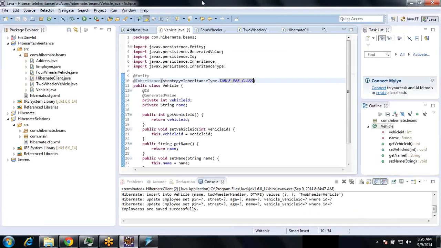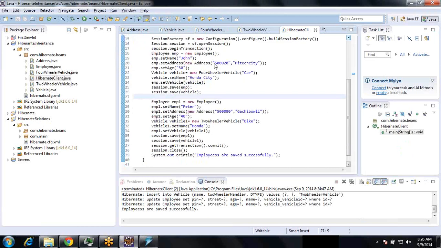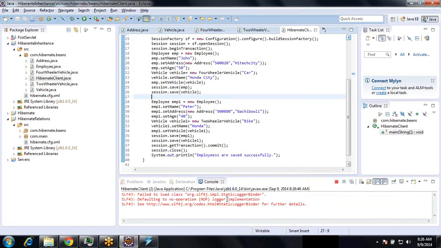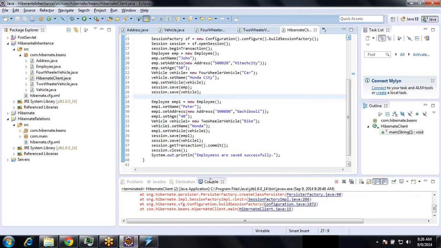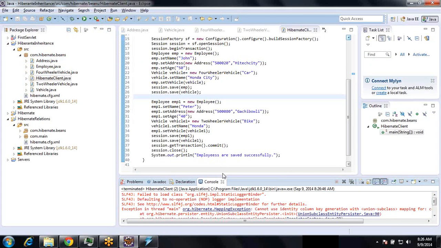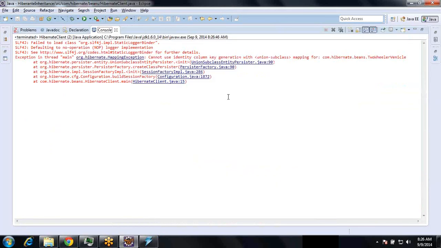Okay, now let me run. Hibernate link, run as Java application. Not happening. Okay, so we have to... cannot identify column key relation.